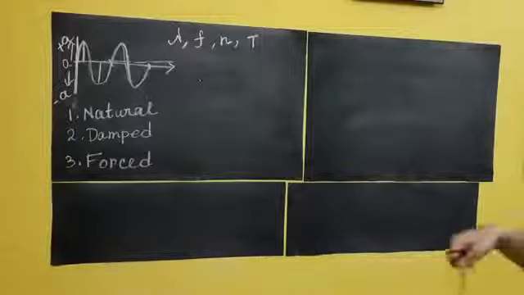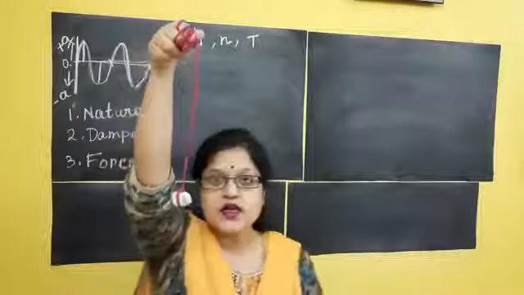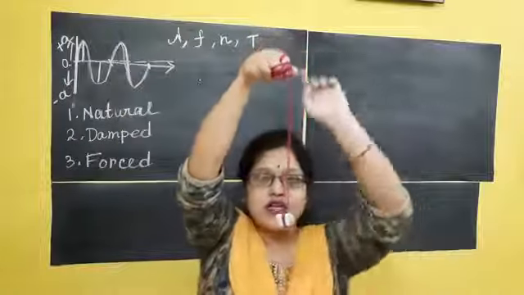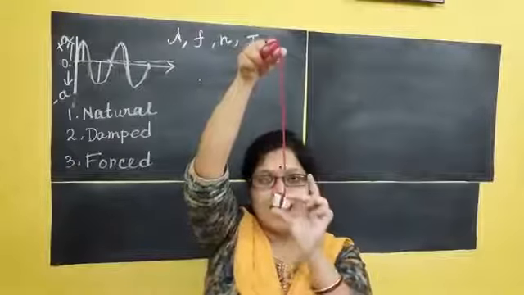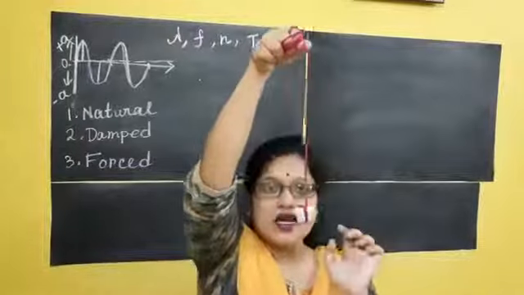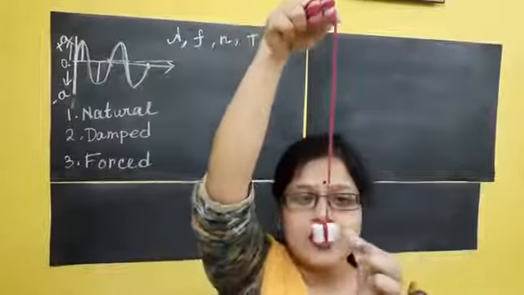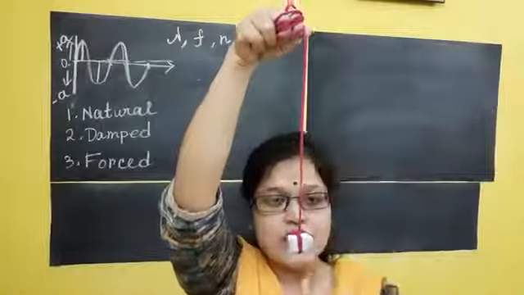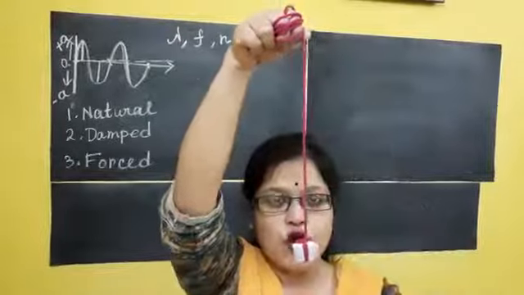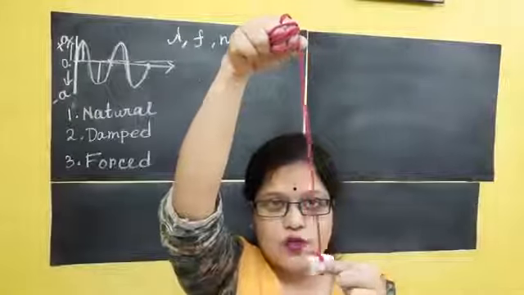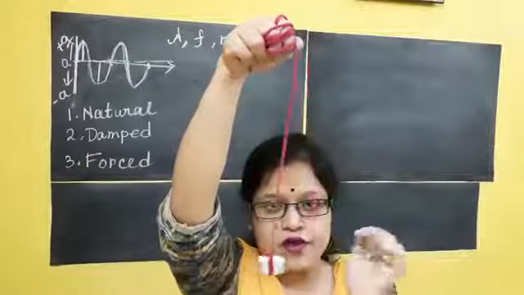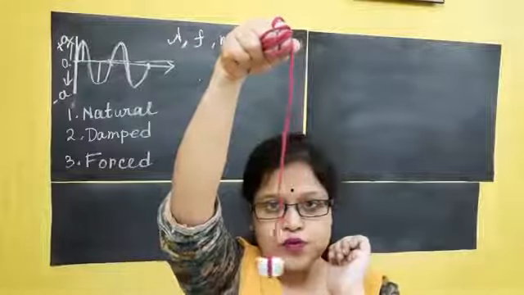Suppose I am showing you, here I have an object, this is a string and this is the object hanging over there. Clear? Now, if you see carefully, this is the mean position or mid position of the vibrating object. Now I am keeping the object like this and leaving it.